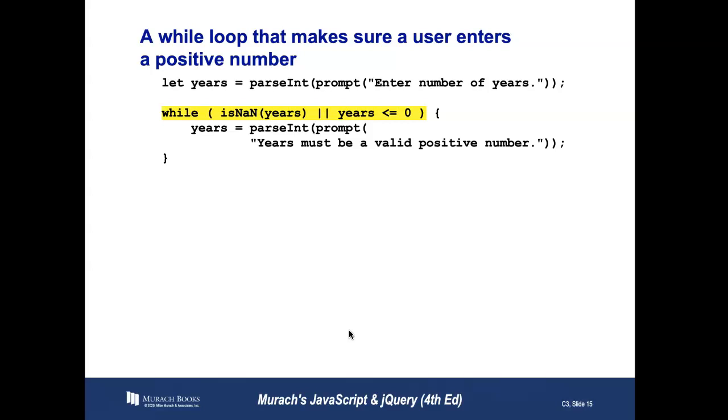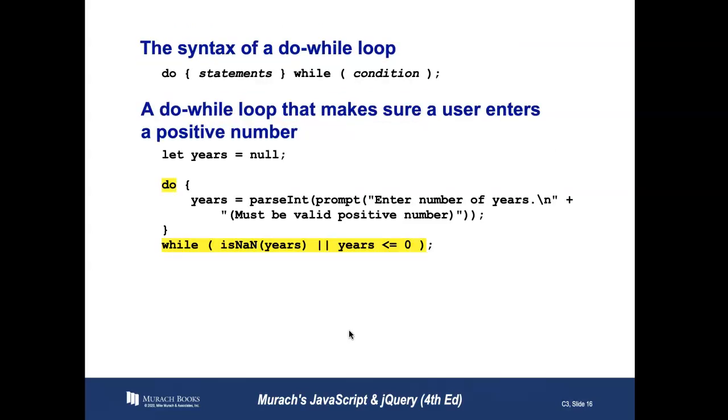Now, the while loop has a compound expression in it. It says, okay, as long as isNaN years, in other words, as long as years is not a number, or if years is less than 0, we know there's a problem. So we can make a variable that equals years, that equals prompt. Years must be a valid positive number, which is what is going to be showing again. So we're basically doing an error message using the window object.